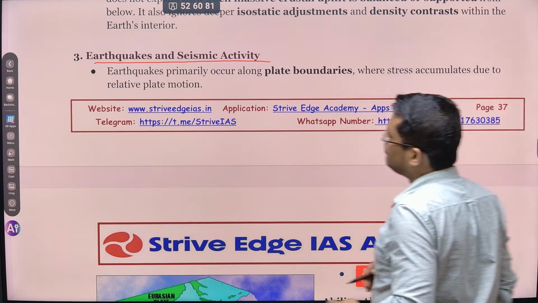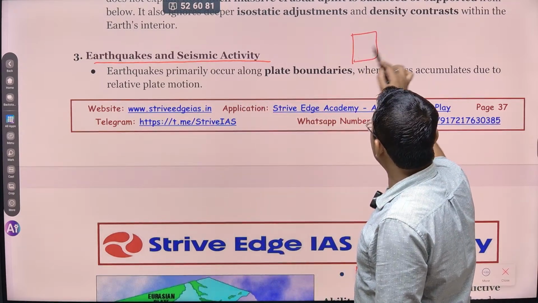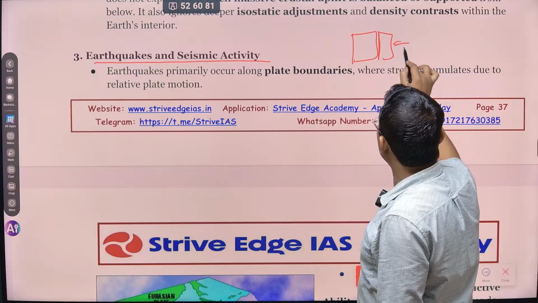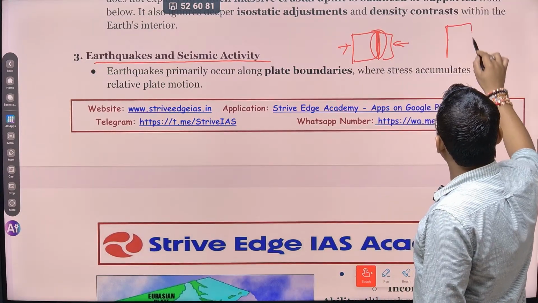ठीक है, so generally earthquakes are found on the plate margin. So whenever there are two plates, for example this is a plate and another plate, if they are moving together or converging, the earthquake will be in the vicinity. Whenever the plates are moving away,